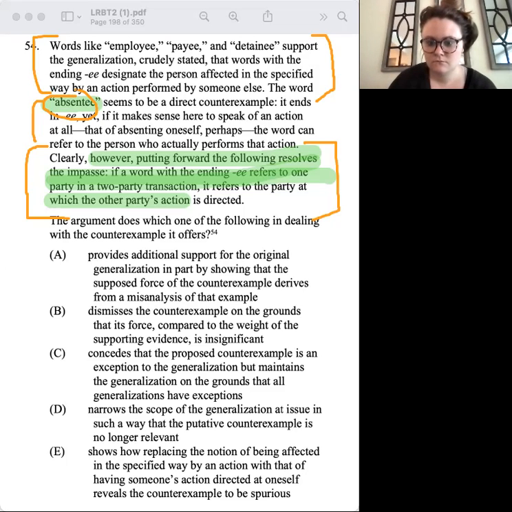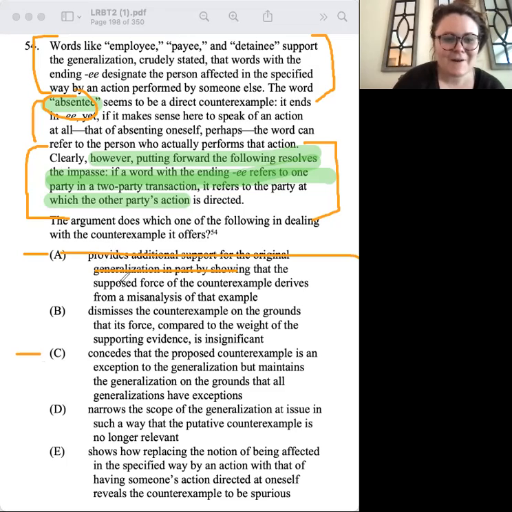Okay. So which did you narrow it down to here? I don't know why, but I put C and A as ones I would hold until the end, and I got rid of B, D, and E. Okay, so A says provides additional support for the original generalization. Right? Do we offer support for the original generalization? No, we're not. We completely go against it.